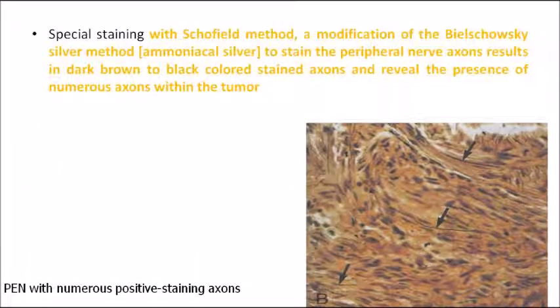Now if we do a special staining of this palisaded encapsulated neuroma, as I told you, it contains an equal number of Schwann cells and nerve fibrils. In special staining, we mainly use the ammoniacal silver method to stain the peripheral nerves. You can see a dark brown color, so note down that arrow mark. See the picture now. Can you make out the black arrow pointing towards the black fibrils? These are actually the axons of the nerves. The presence of these axons marks that it is of nerve fibril origin, that is, it is a true neuroma.